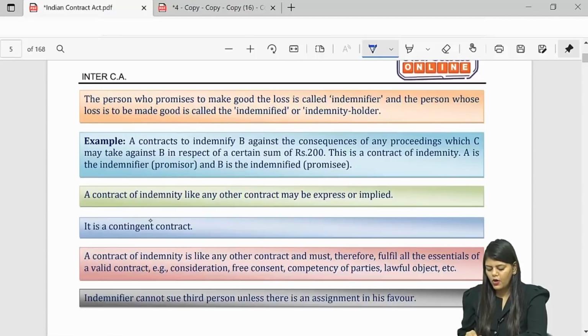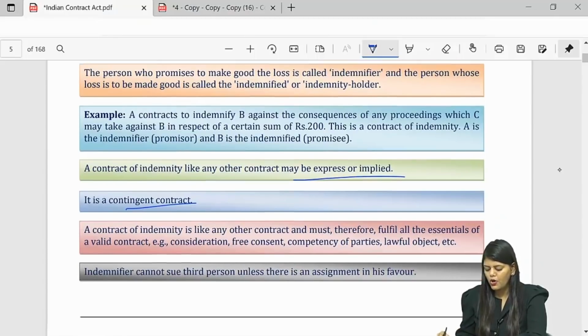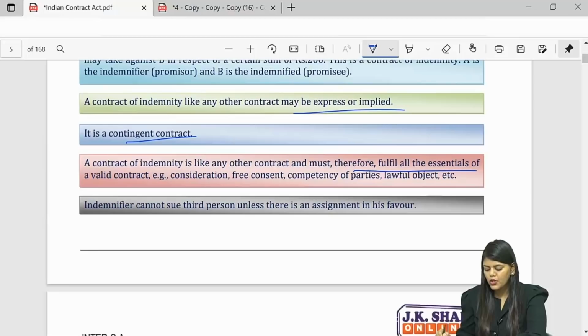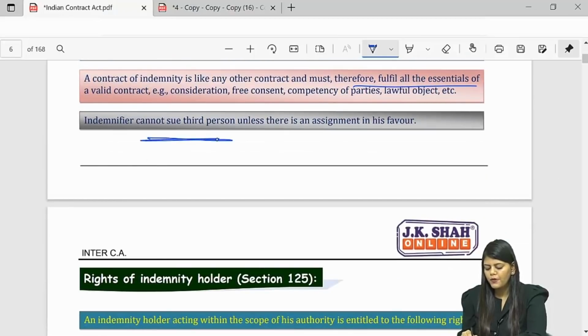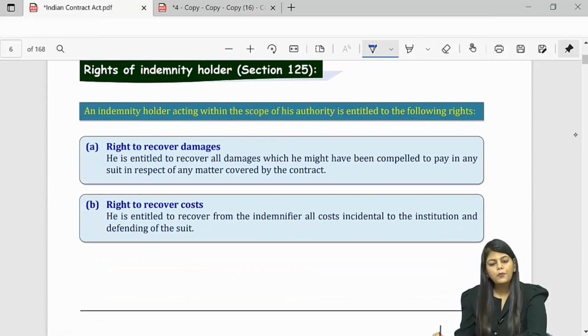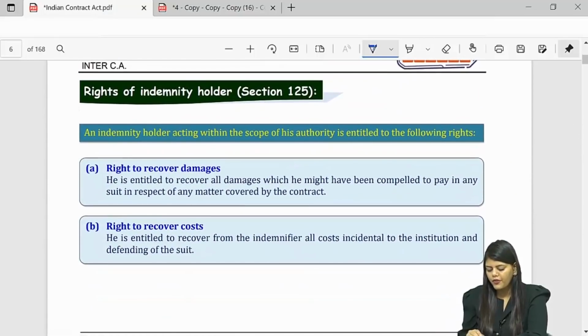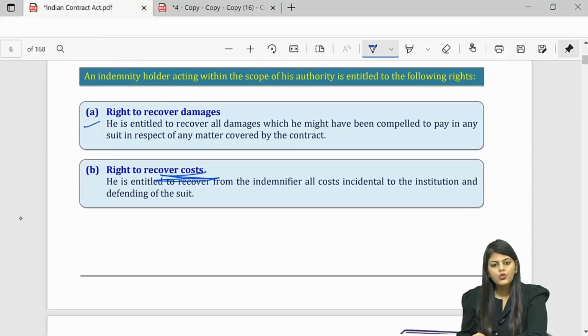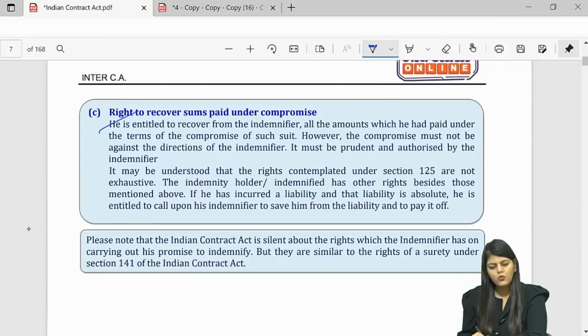Then it's like a contract, it's a contingent contract, it should fulfill the essential elements. You cannot sue a third person unless there is an assignment. Next page you will find section 125. You can claim damages, you can claim the cost of litigation, the compromise amount and so on.